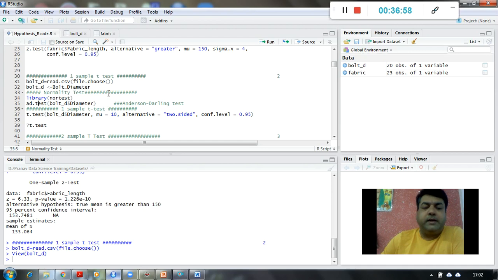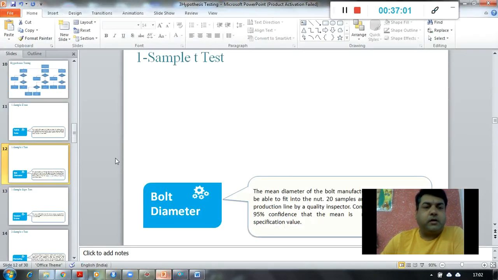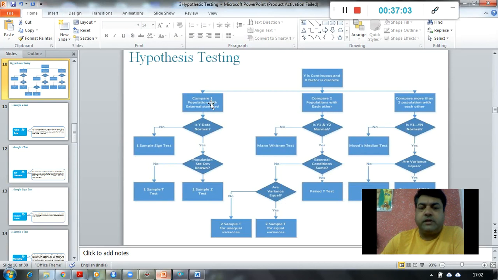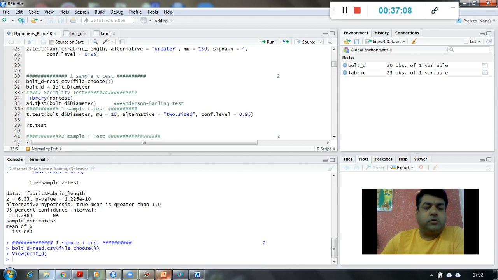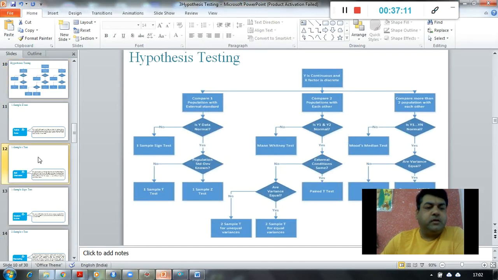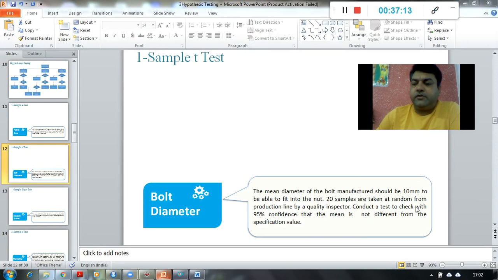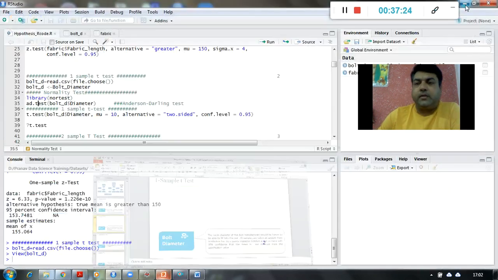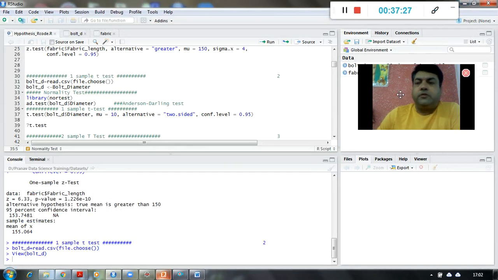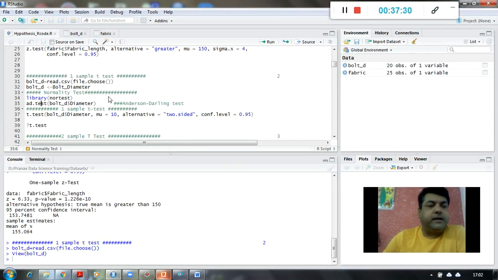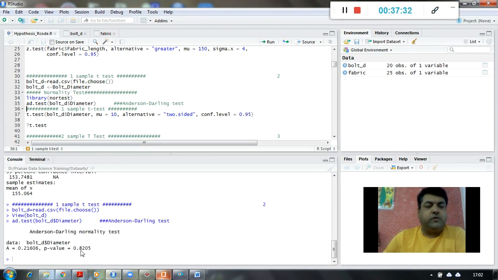Again we have to perform the normality test as per our flow chart, because there is one sample, again normality test, then whether standard deviation is known or not. In this problem, the standard deviation is not known, only the threshold mean has been given, that is the population mean, 10 mm. Alright, so let us perform the normality test, whether the data is normally distributed or not. If the p-value is high, p high, null fly, so data is normal.